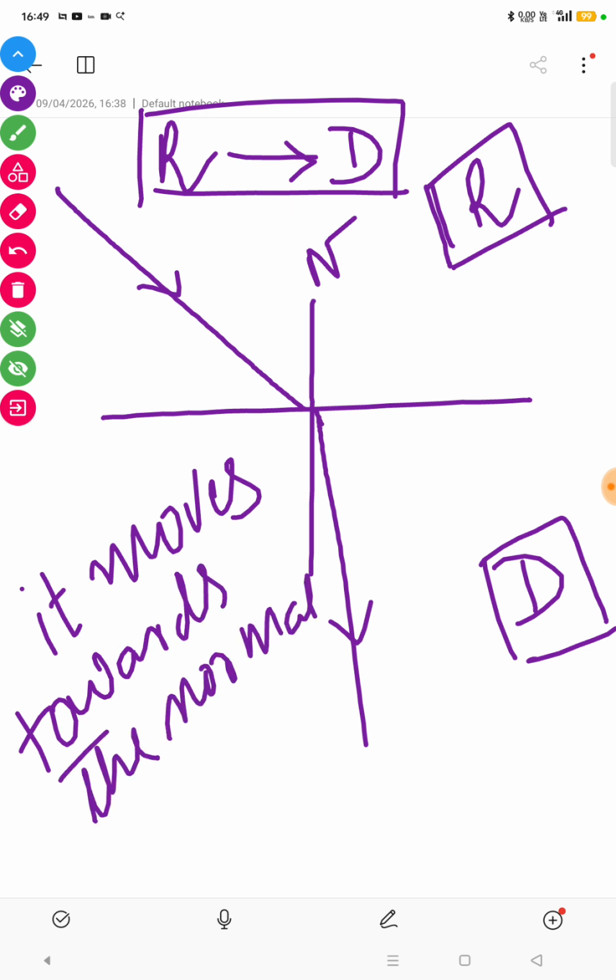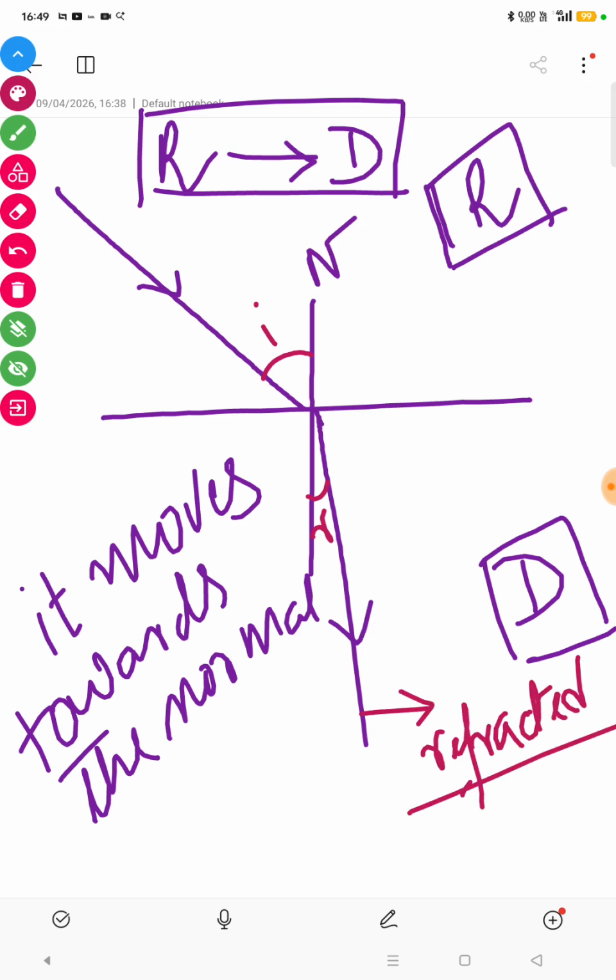Okay, so this is my angle of incidence, and this is my angle of refraction. So what is the angle of refraction? The angle of refraction is the angle between the refracted ray and the normal. This one is the refracted ray. So the angle between the refracted ray and the normal gives the angle of refraction.